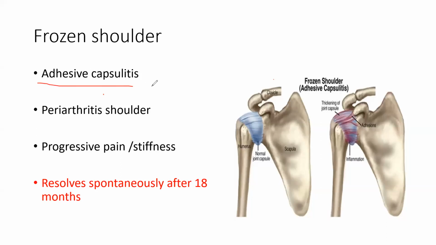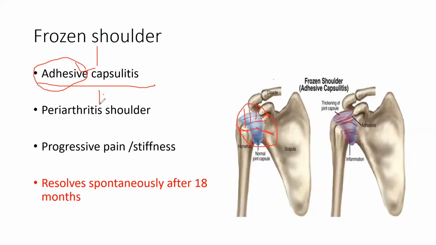Okay, so we'll decide what is adhesive means. It means adhesions आना. Capsulitis means जो shoulder का capsule होता है, यहाँ पे जो humerus, ये जो humeral head का capsule होता है, इस capsule में क्या होता है, adhesions आते हैं, सब adhesions आते हैं. Okay, adhesions आते हैं और ये सब चिपक जाता है. Okay, सब चिपक जाता है. That is what adhesive capsulitis means. So it is another name of frozen shoulder.